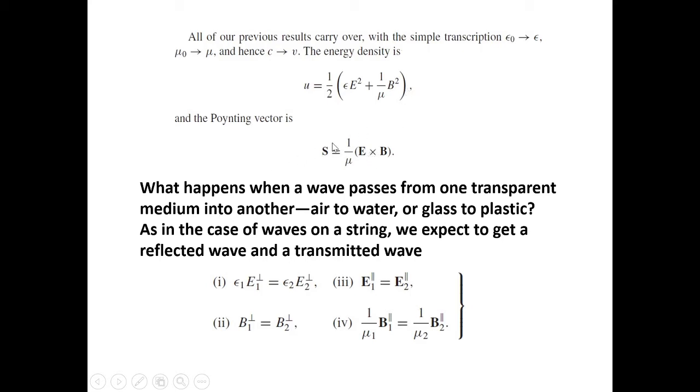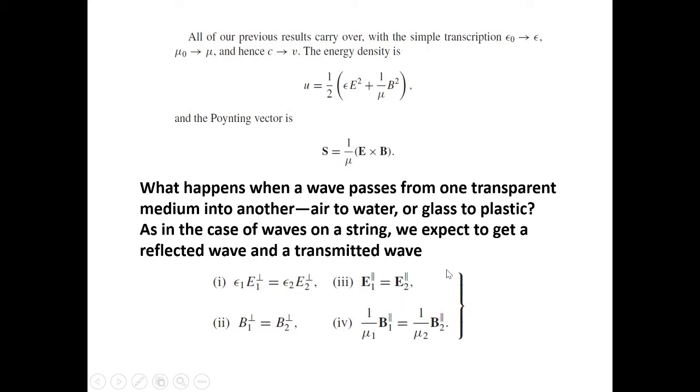Next, we are moving to the boundary conditions. What happens when a wave passes from one transparent medium into another? That means maybe air to water or glass to plastic. As in the case of waves on a string, we expect to get a reflected wave and a transmitted wave. Now we are discussing the two media, where the wave passes from one transparent medium into another, for example air to water or glass to plastic. So we have a reflected wave and also a transmitted wave.